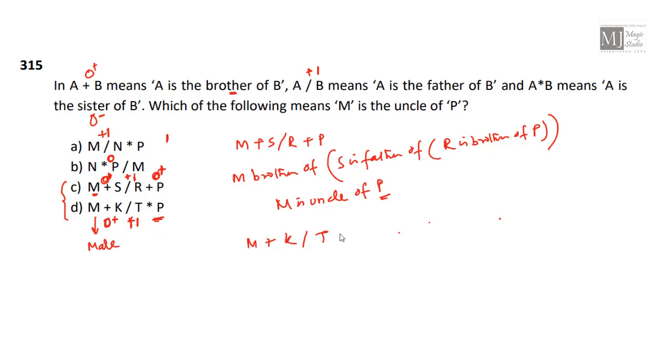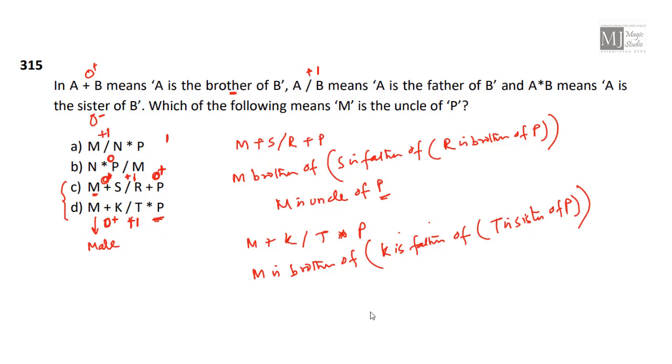Now how this works, M plus K into P. M is brother of, K is father of, T is sister of P. That means K is father of P, and then M is brother of K, who is father of P. M is uncle of P. Which fits in? Both C and D, I think.